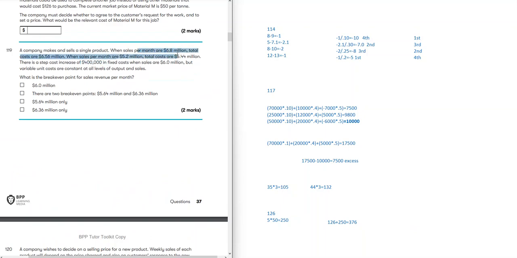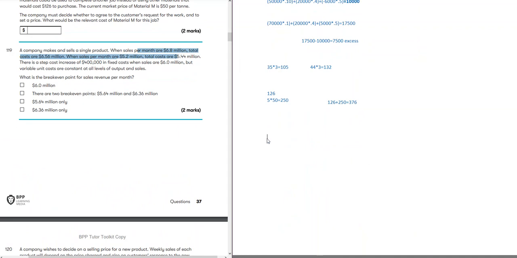So sales are 6.8 million. We will take this as units, 6.8 million, and 5.2 million. We will take that as another unit. And we are going to take the cost and divide it by this. So 6.8 million, remember, is higher than 6 million. When sales become 6 million, there is a step cost of 400, which means that this 6.56 million total cost here would include that step cost. That step cost has to be removed. Otherwise, the high-low method will not work.